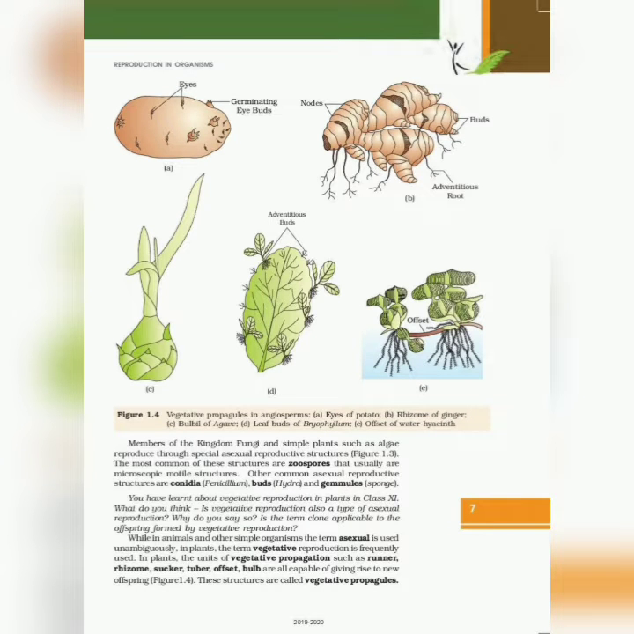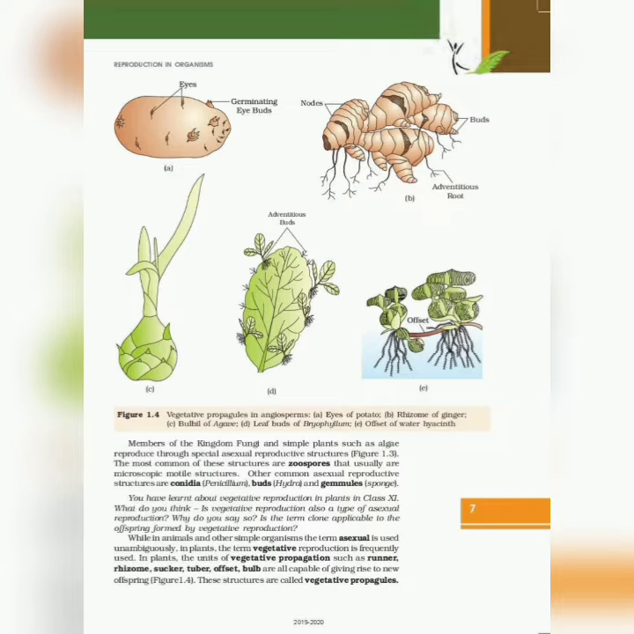Members of the kingdom fungi and simple plants such as algae reproduce through special asexual reproductive structures. Figure 1.3. The most common of these structures are zoospores, which are usually microscopic motile structures. Other common asexual reproductive structures are conidia, example Penicillium, buds, example hydra, and gemmules, example sponges.